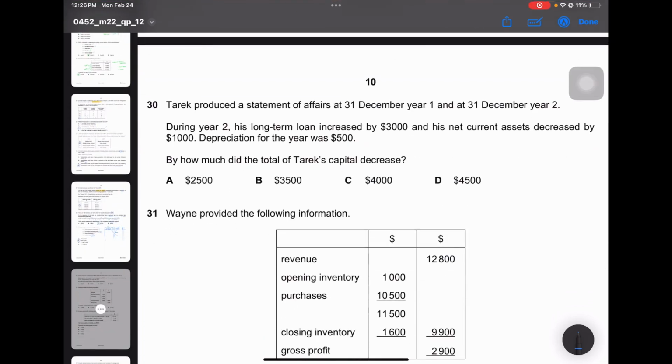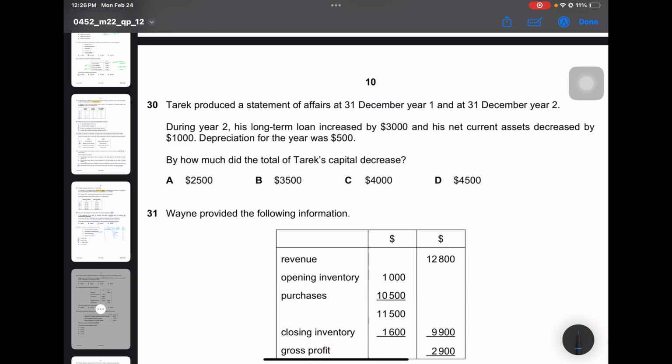Tarek produced a statement of affairs at 31st December year 1 and 31st December year 2. During year 2, his long-term loan increased by 3,000 and his net current assets decreased by 1,000. Depreciation for the year was $500. How much did the total of Tarek's capital decrease by? Okay.